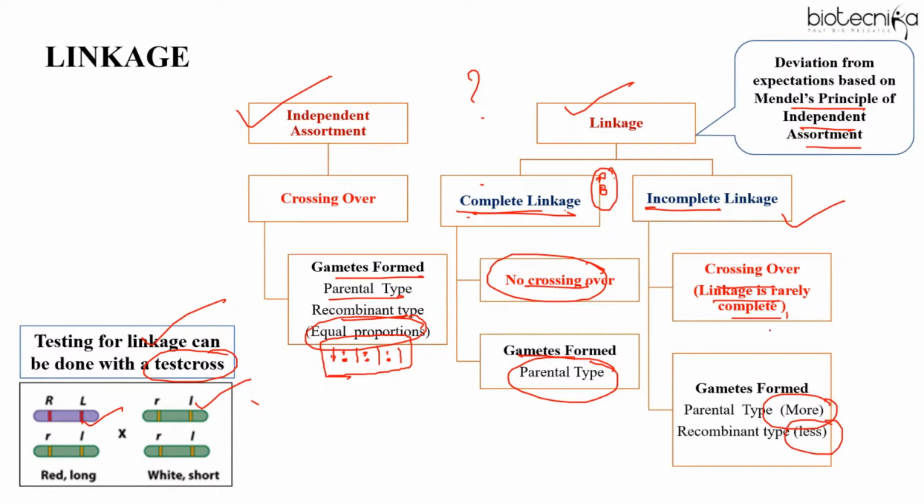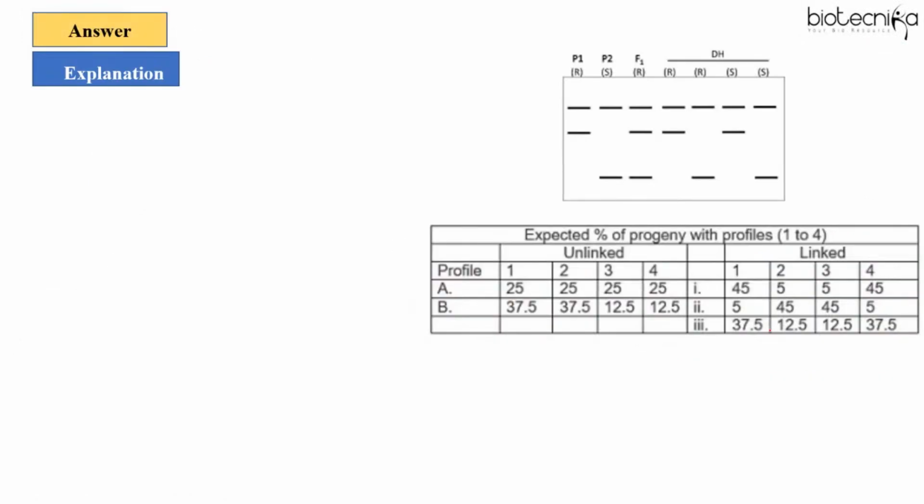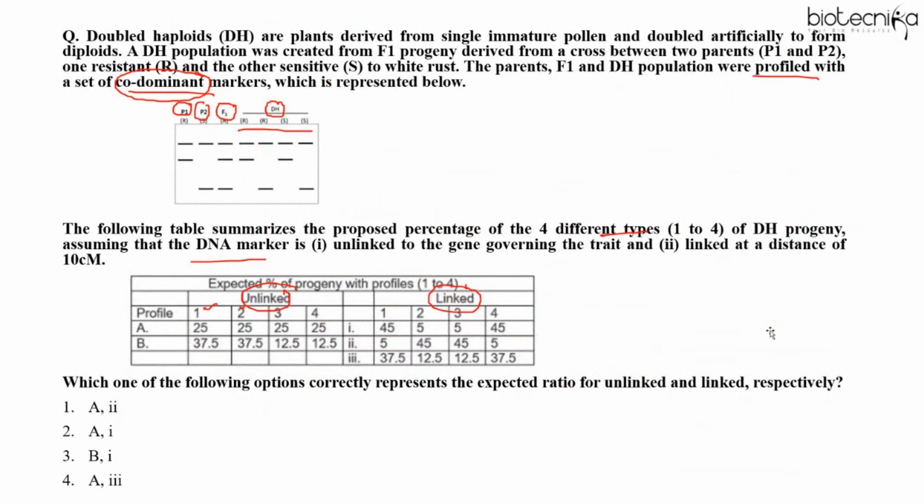So these are the concepts that you have to recall or revise for questions based on linkage. Moving back to the question: this table is given to you and this gel profile is given to you, and you have to find out which of the following options correctly represents the expected ratio for unlinked and linked respectively. So what do you think is the correct answer here? Option 1, 2, 3 or 4?